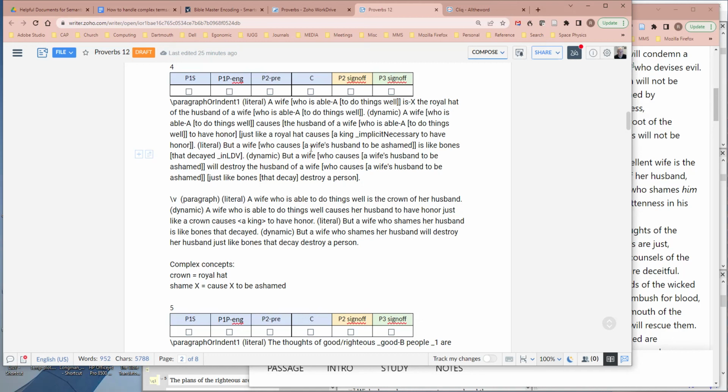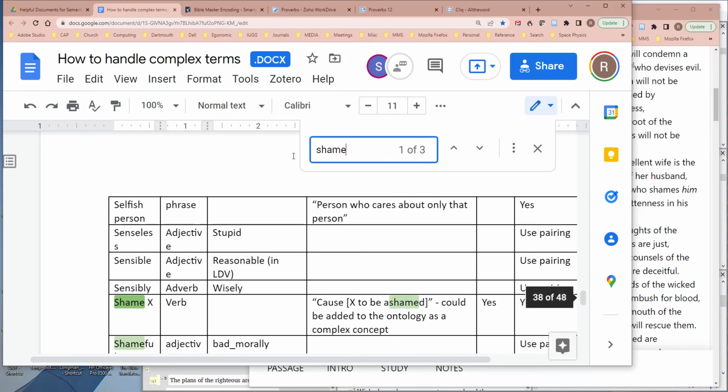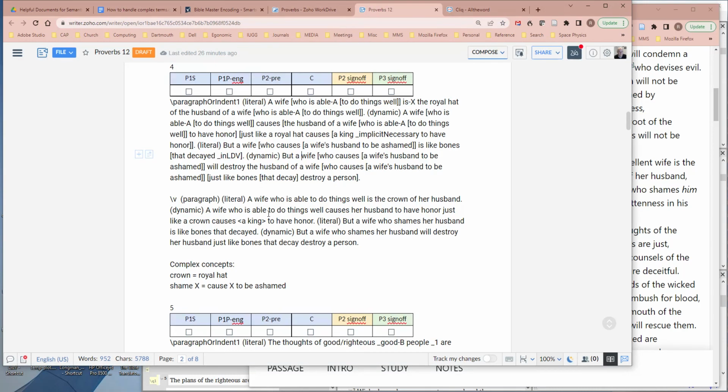So I said a wife who causes her husband to be ashamed, and it turns out that actually we have a verb, shame, complex word, and the expression is cause somebody to be ashamed. So actually in the English, I'm going to write, but a wife who shames her husband. Okay, so let's go back. With the complex word shame. To shame X is to cause X to be ashamed.